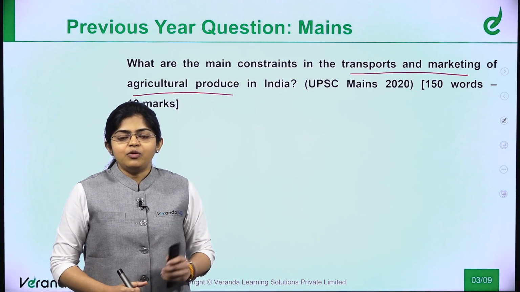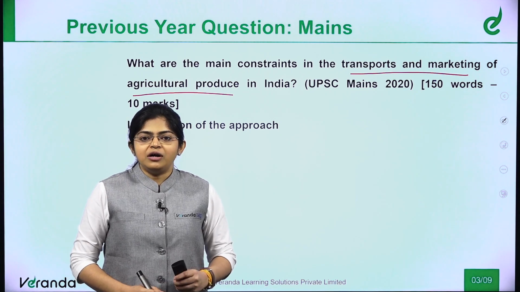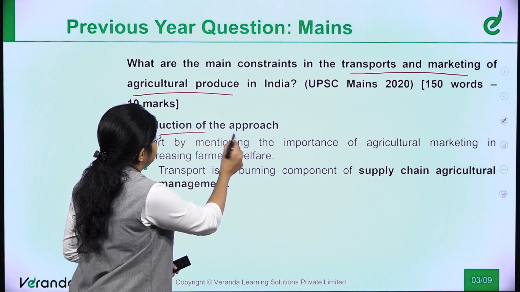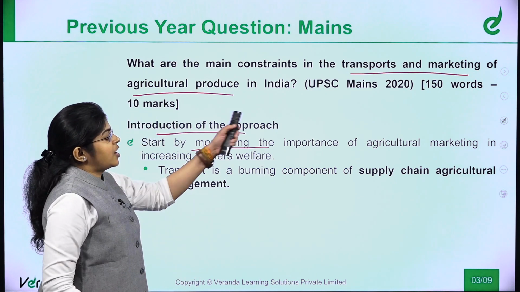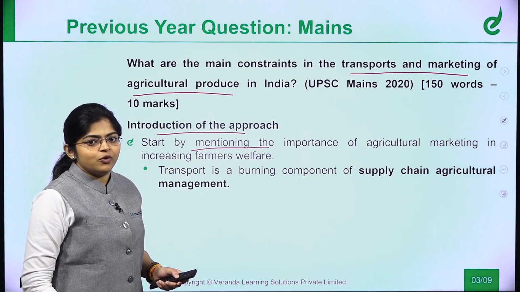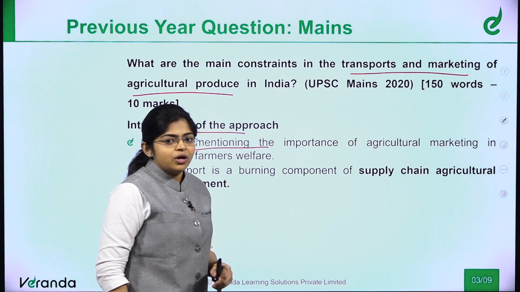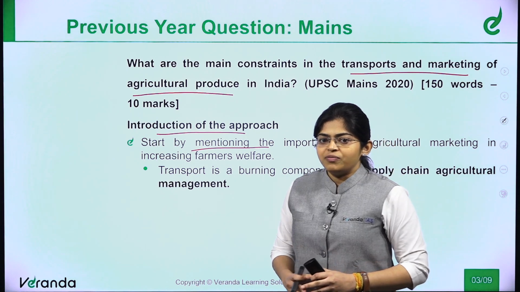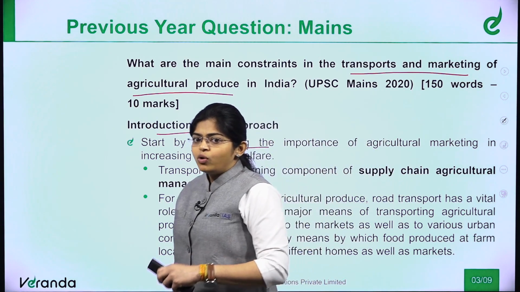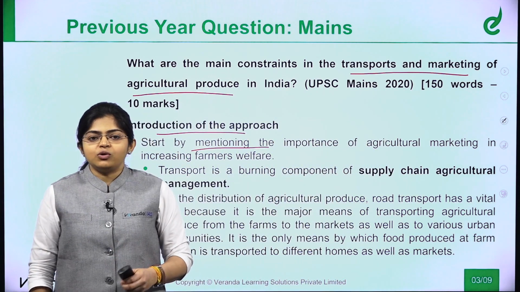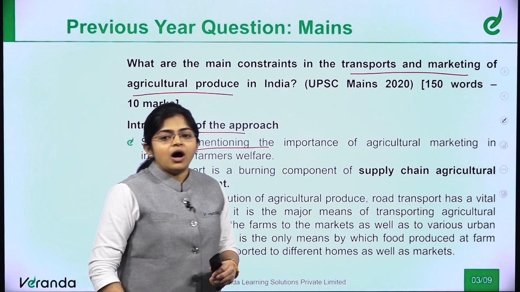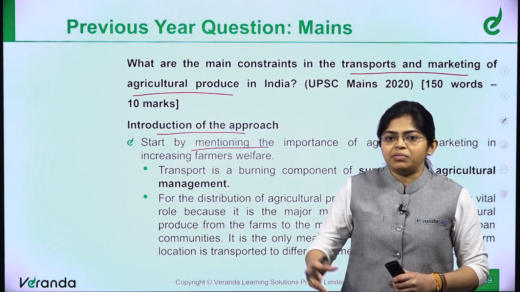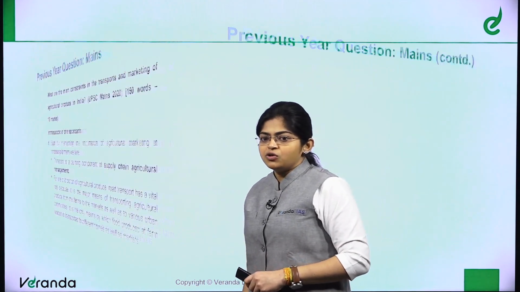And again, as I said, when you are starting this question, how to start? We have seen three approaches, and the first approach is that you can start by mentioning the importance of transport and marketing in agriculture. Here I have mentioned how transport is important for agriculture and why marketing is so important for the farmers, so that they can double their income, or how they can increase their standard of living by selling their product at the right place. That is why I have given this introduction.